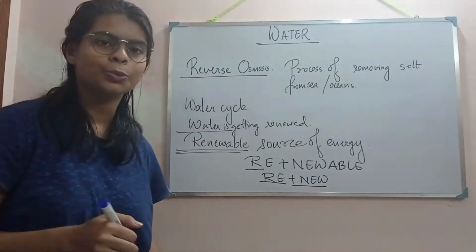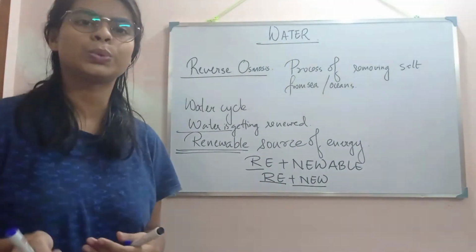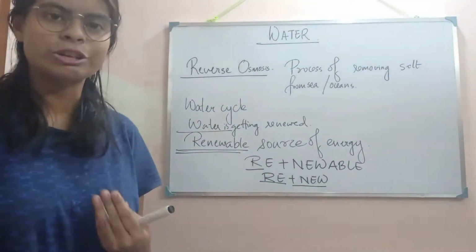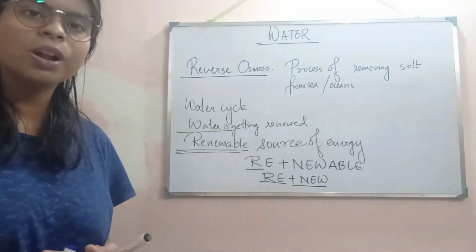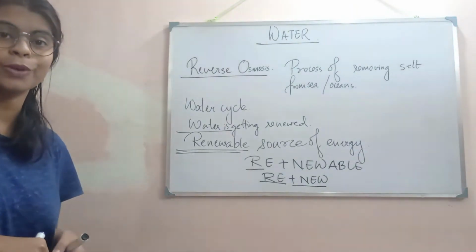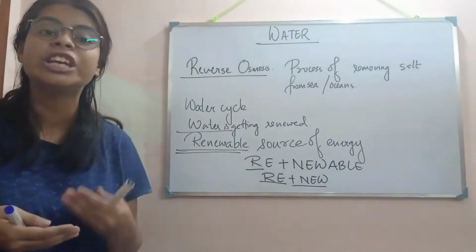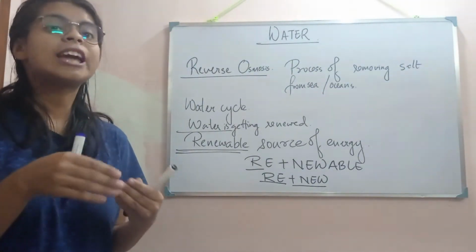We know what is new. New means নতুন, and re means পুরনো জিনিসকে নতুন করা, making an old thing new, and that is what is called renewable. So water is a renewable source of energy. That means it is again and again getting renewed, meaning it is not getting exhausted.